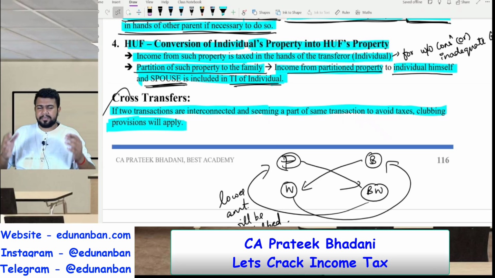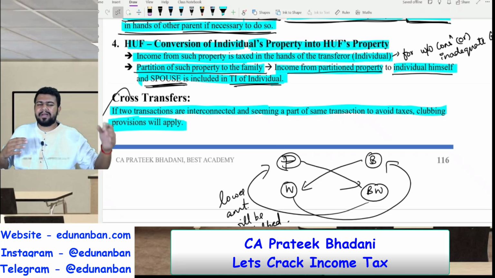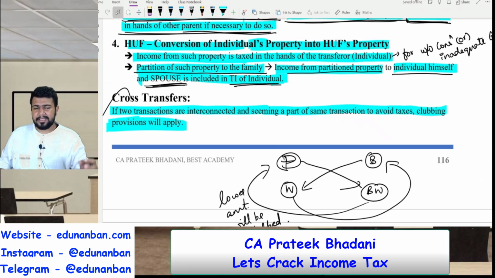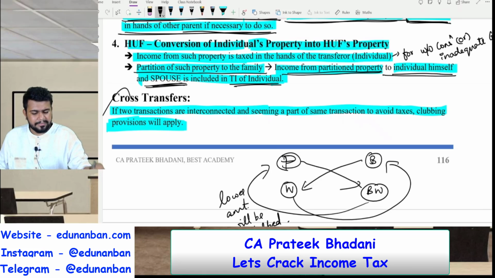For example, if I have a property and I give the property without consideration to the HUF, then the HUF gets partitioned, and I, my wife and all the other family members receive a share of the property. In such case, the income from my share of the property as well as my wife's share of property will be taxed in my hands only. So if there is partition of property to the family, then income from the partitioned property to the individual himself and the spouse is included in the total income of the individual. I hope you are clear with the provision.